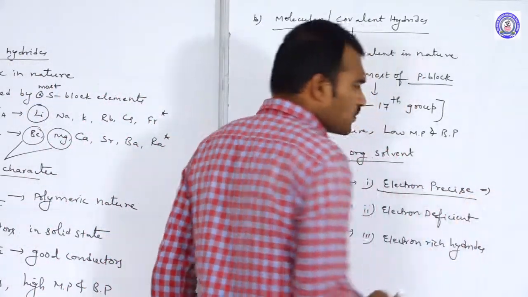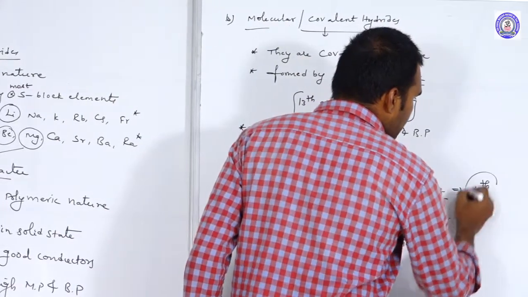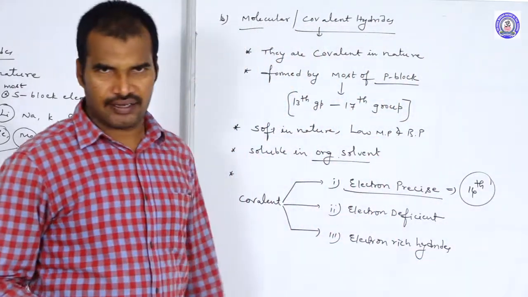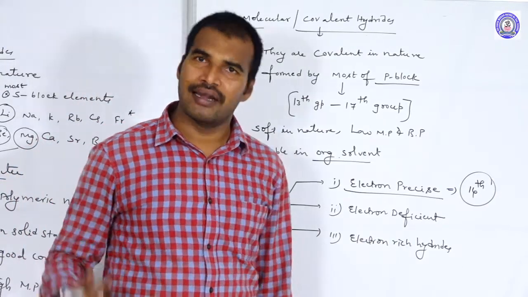Which group elements form electron precise hydrides? All 14th group elements: carbon, silicon, germanium, tin, lead.